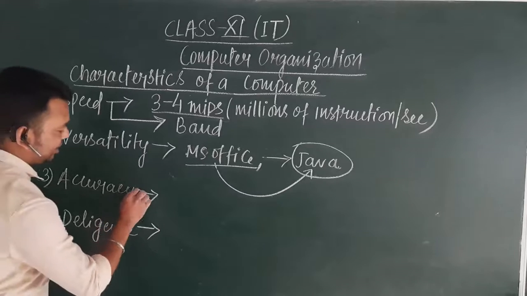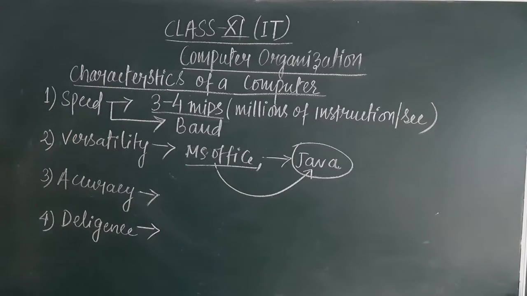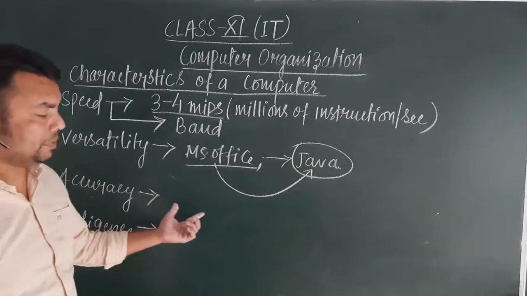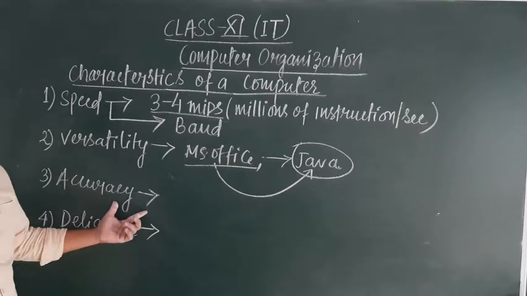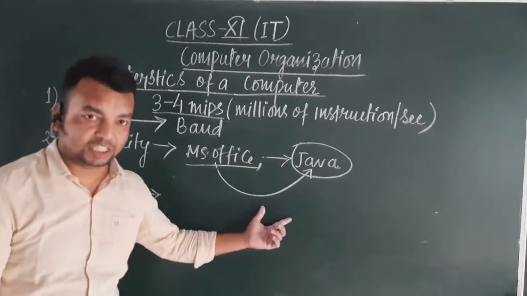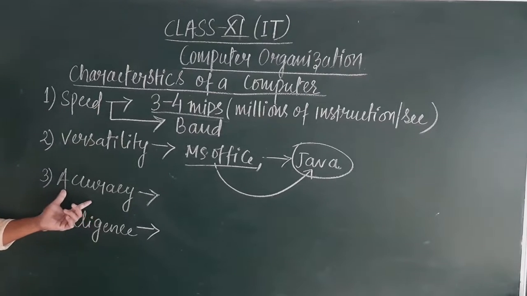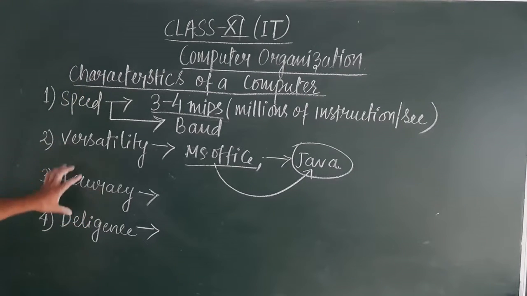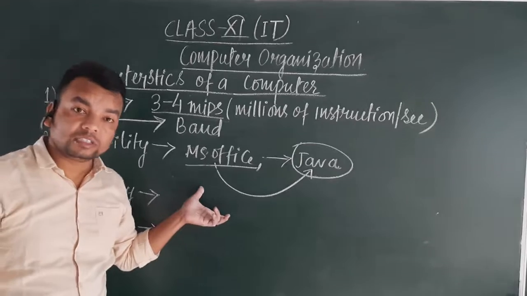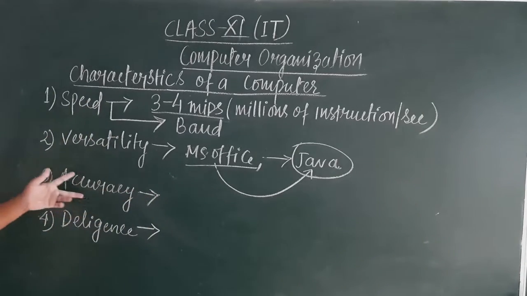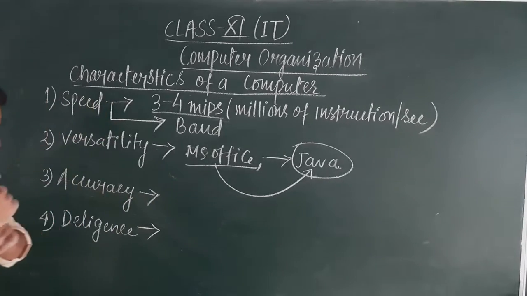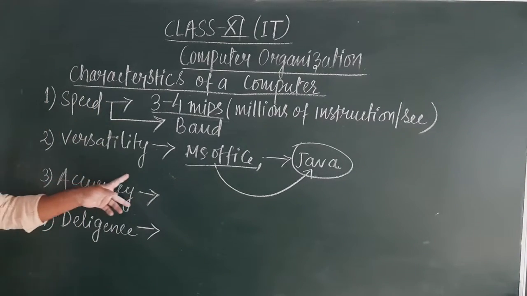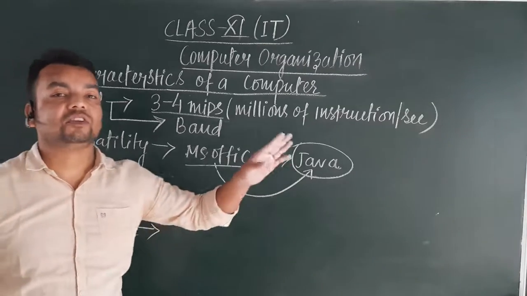Moreover, the third characteristic feature of a computer is accuracy. That means what? Whenever a particular task or a job is being assigned to a computer, it will do all that task with ease and with high precision and accuracy. The error that might have crept in while performing an operation is not because of the device itself, but because of the mistakes that might have happened while writing the program in order to execute that task for that particular computer.